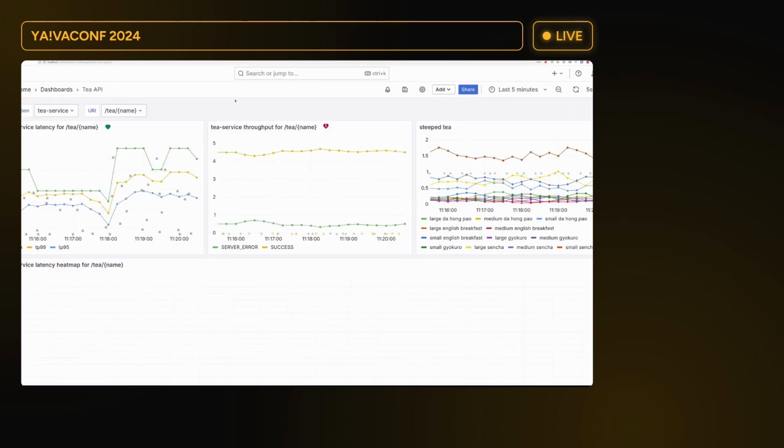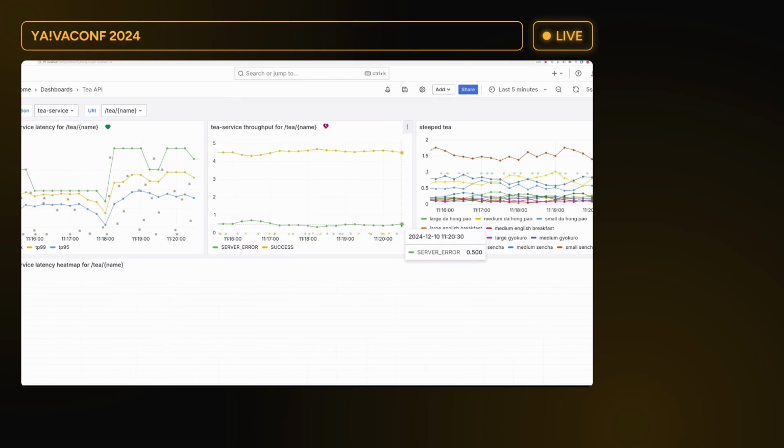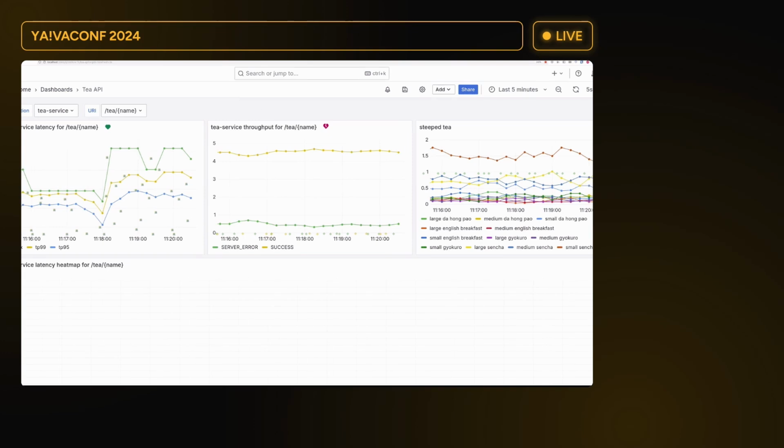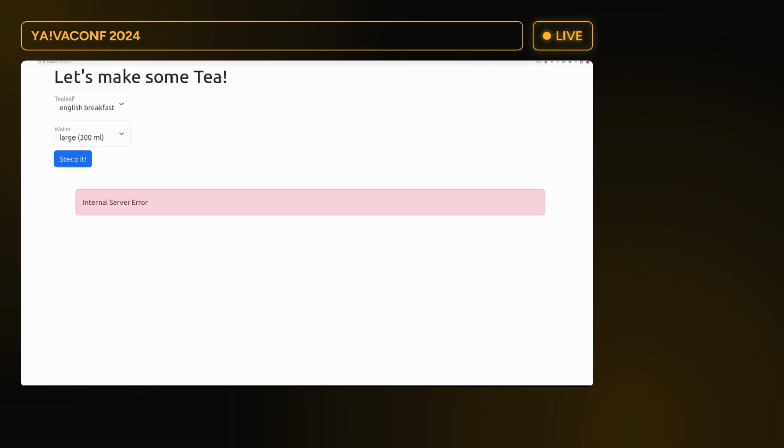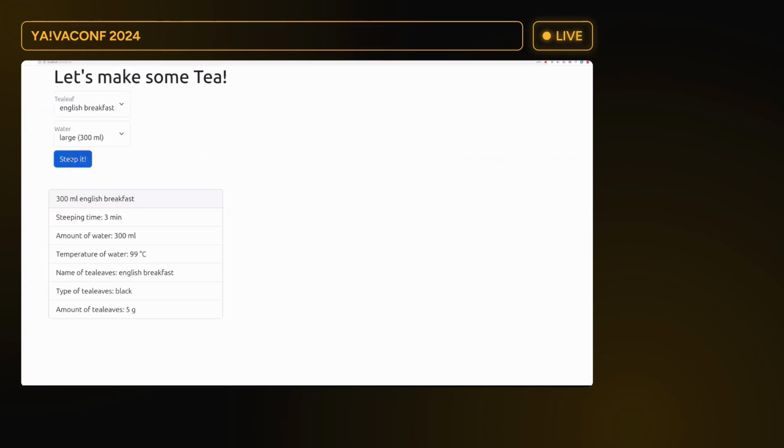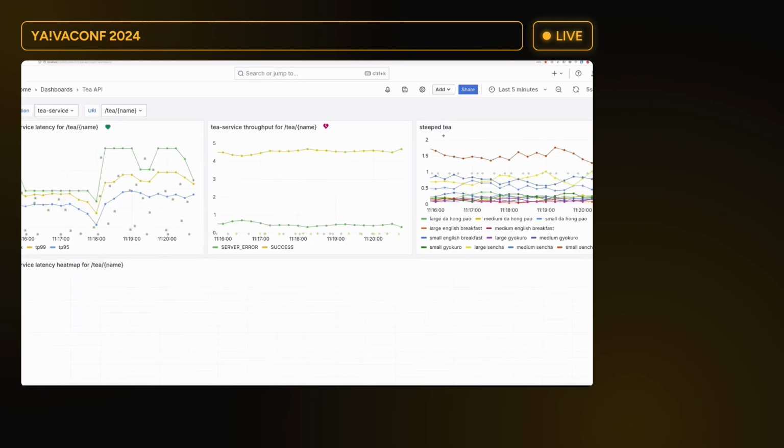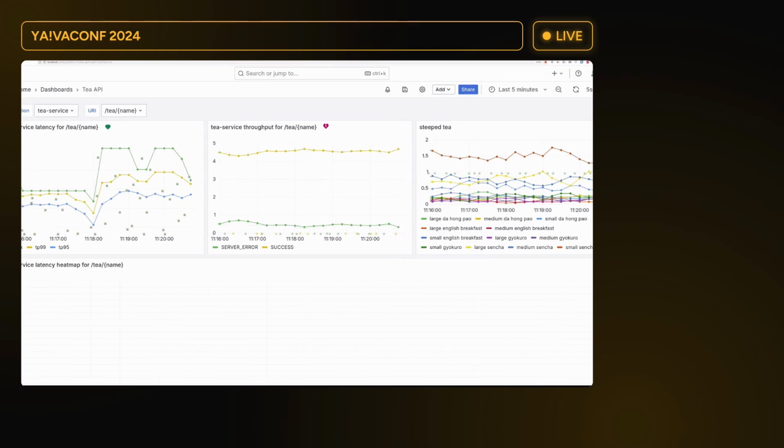So what we will be seeing here, hopefully, is that the amount of errors should go down in time because I have added the missing English breakfast. Now, to confirm that this is the case, you can see I can steep English breakfast because it's already there in the database. So now we can see that we're going up with the number of successes and going down with the number of errors.